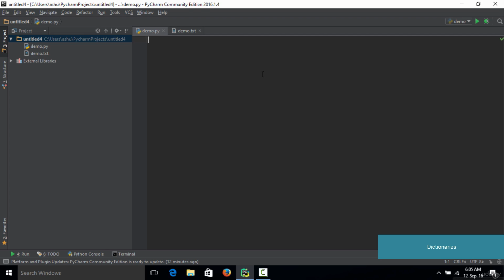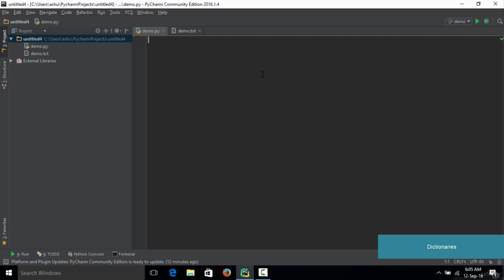In Python, dictionaries are somewhat similar, but instead of having a word and meaning, in Python we have something called keys and values. So in your dictionary in Python, you are going to have a pair, and in that pair you have a key and the value of that particular key.